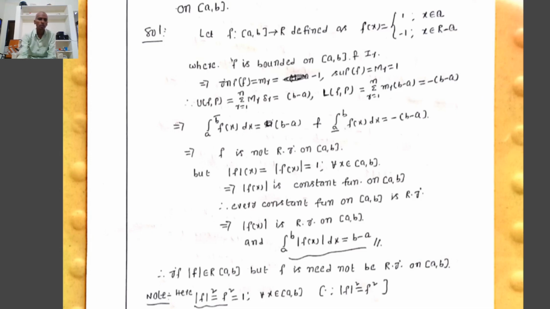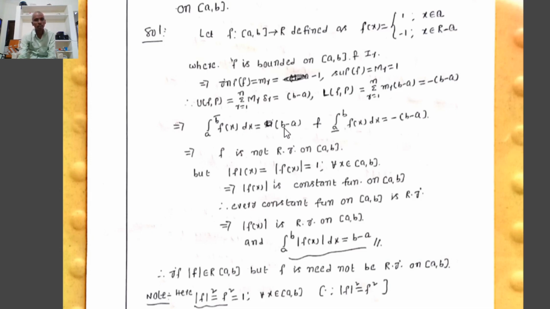Therefore by definition of the upper Riemann integral, the upper integral from a to b of f of x dx equals the infimum of the set of U(f,P) such that P belongs to the partitions of closed interval a, b. The infimum of the set of upper Riemann sums is constant and equals b minus a. And the lower Riemann integral equals the supremum of the set of all lower Riemann sums, where the lower Riemann sum must equal minus of b minus a. Therefore the lower integral of f of x dx equals minus of b minus a. We observe that the upper Riemann integral equals b minus a, and the lower Riemann integral equals minus of b minus a, that is a minus b.